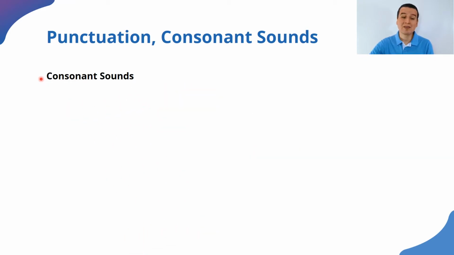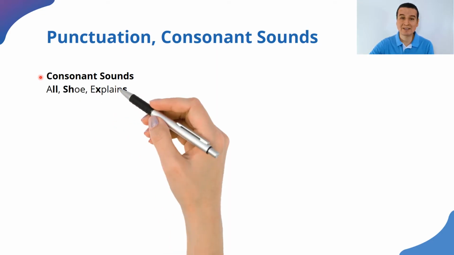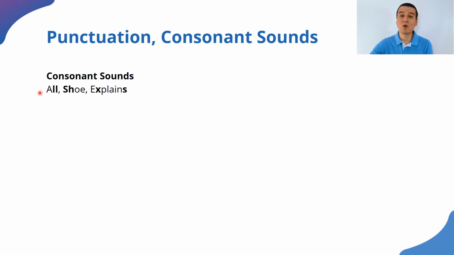So when these sounds appear, especially consonant sounds, we may think, oh, we have the same consonants in Spanish, so that's easy for us. But no, I'm going to point out some things that many speakers of Spanish forget when pronouncing English. And here I have some examples for you. When they say the word all, remember that the sound L is softer in English. It's not all, it's all. All right? Shoe, when we say shoe, it is very soft. It's not chu, it's shoe.